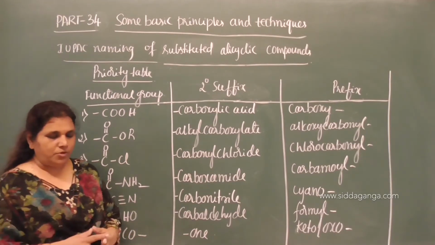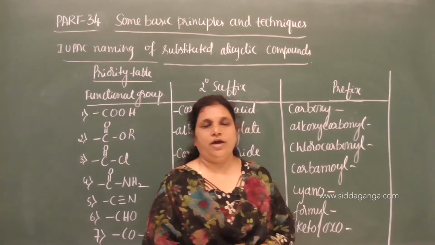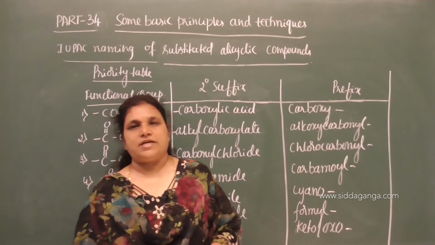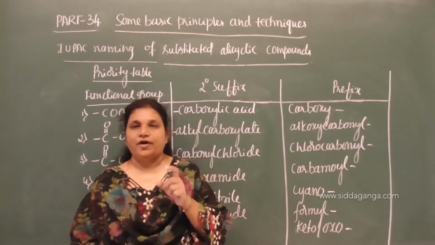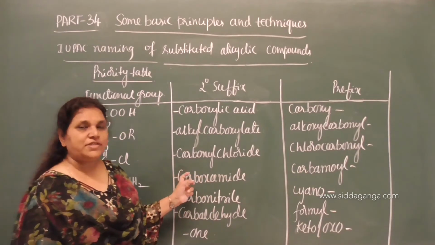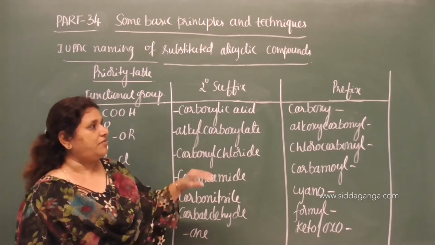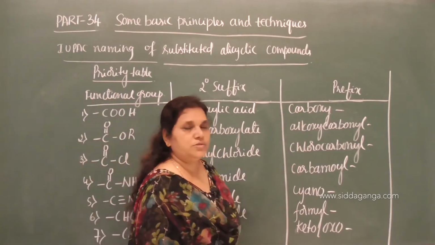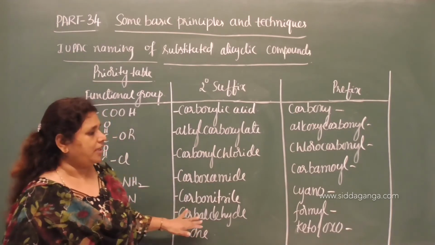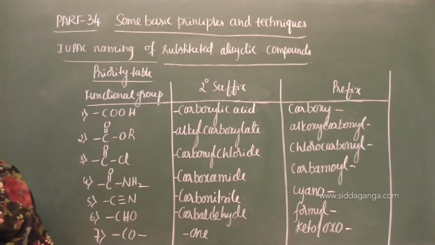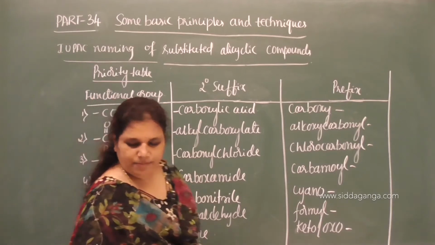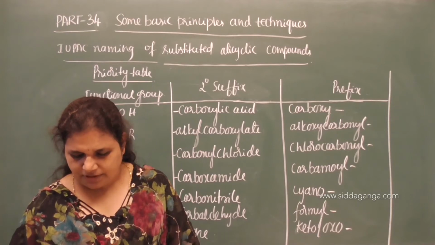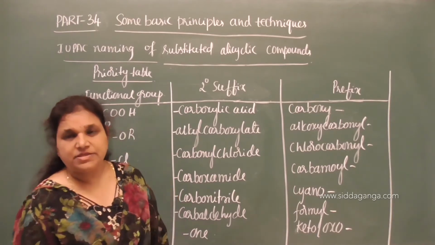If two or more such functional groups are present, we have to follow the priority table and consider one of the functional groups as the principal functional group, for which we take the secondary suffix, and the other functional groups we treat as substituents. For such functional groups we have to use the prefixes. This table is also important. Note down this table and let us move on to the examples.